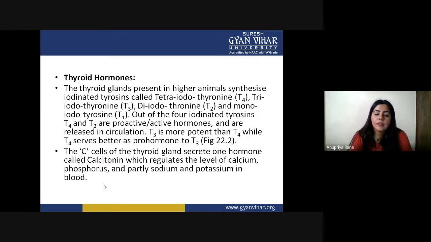The C cells of the thyroid gland secrete one hormone called calcitonin, which regulates the level of calcium, phosphorus, and partially sodium and potassium in the blood. Apart from all the T1, T2, T3, T4 hormones, the C cells of the thyroid gland are also responsible for secreting calcitonin. And what is the function of calcitonin here? It regulates the level of calcium, phosphorus, and sometimes sodium and potassium inside the blood.